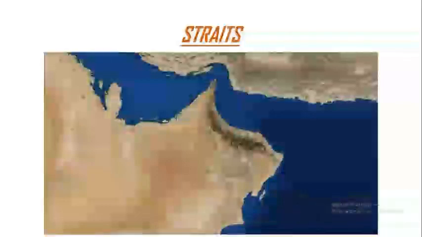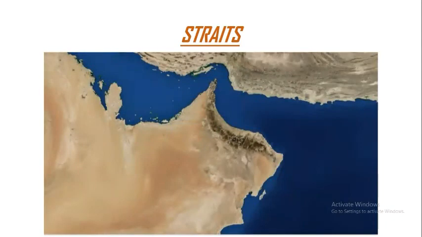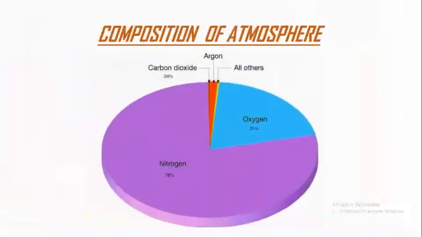Next one is straits. Narrow channels of water connecting seas or parts of ocean are known as straits. You can locate them at many places, including the region between India and Sri Lanka, which is called Palk Strait, or the Strait of Gibraltar, which connects the Mediterranean Sea and Atlantic Ocean. Now our next important realm is atmosphere.